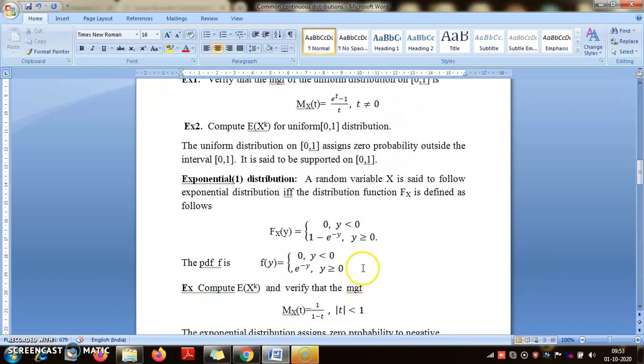Now the exponential distribution, here also I have written out the distribution function and the density function. You can see that the density function is the exponential function e^(-y), and integrating that we get the distribution function. It is vanishing only for negative values of y, and for all positive values this density is a positive quantity. So for this distribution the random variable is non-negative valued. It can take values greater than 1 with positive probability.